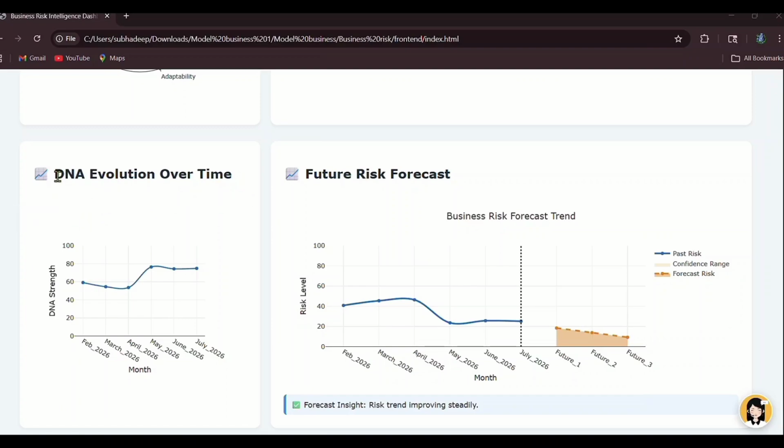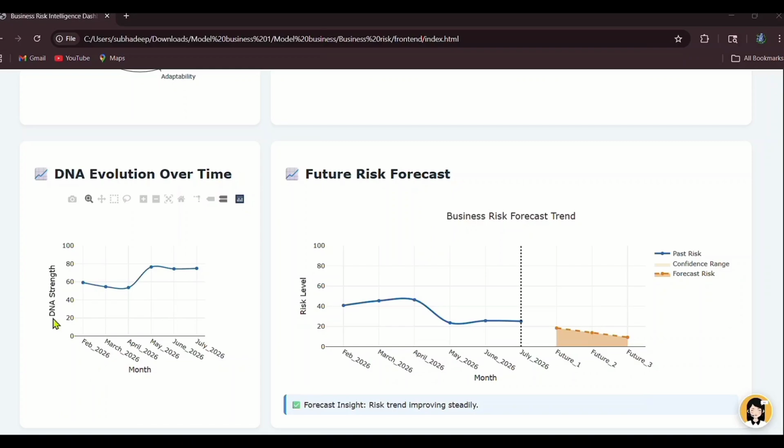Then this graph, DNA evolution over time, shows how the overall business trend and stability change month by month based on the AI analysis. On the x-axis, we have the months from February to July, and on the y-axis we have the DNA strength.